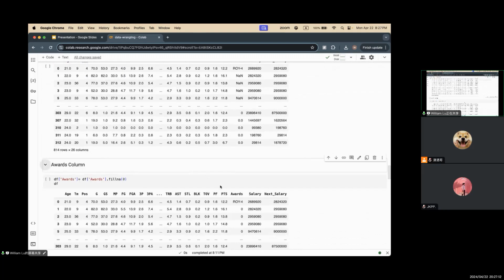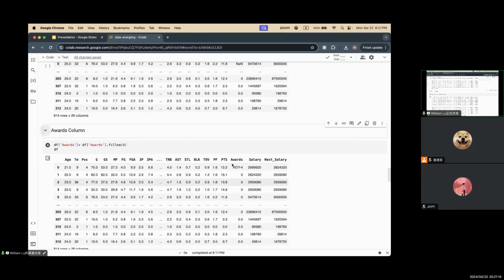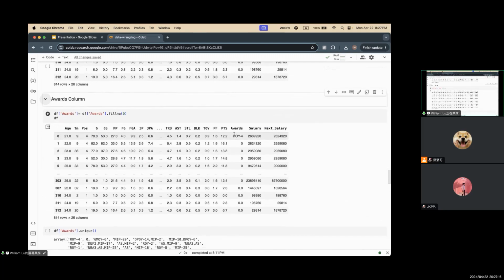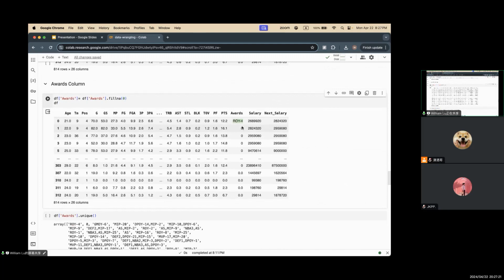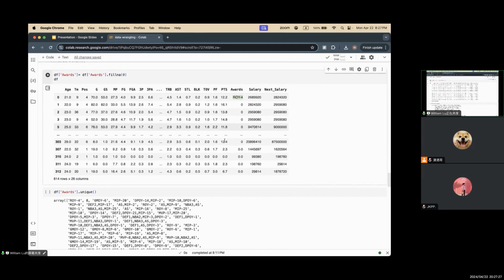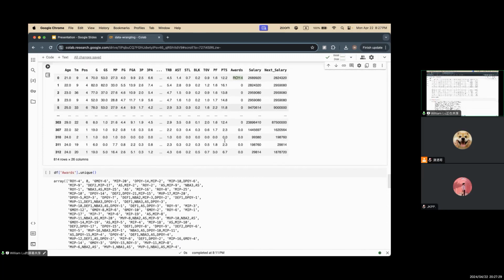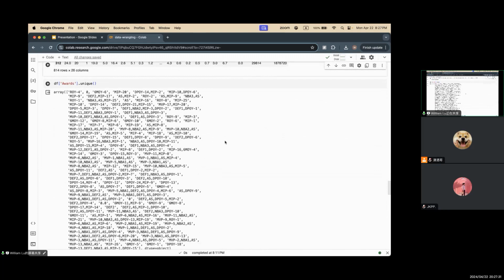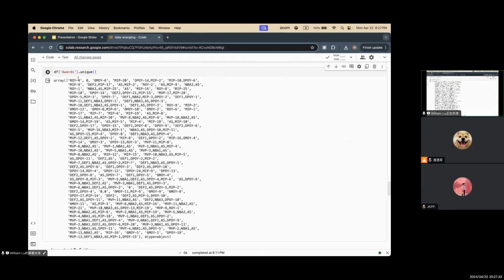And finally, we have the awards column. Like I said before, it was like Rookie of the Year 4 and etc. But we wanna make sure all the awards are columns. So we wanna transform those columns into dummy columns. And here is just trying to see that there are this many different awards.